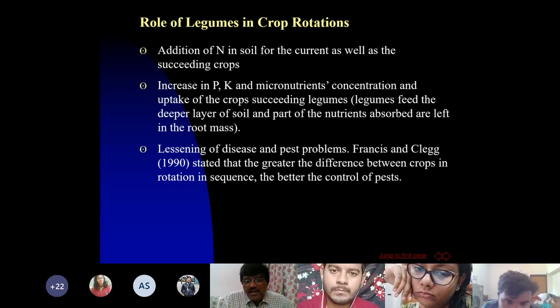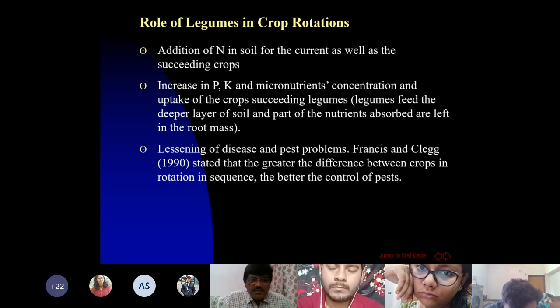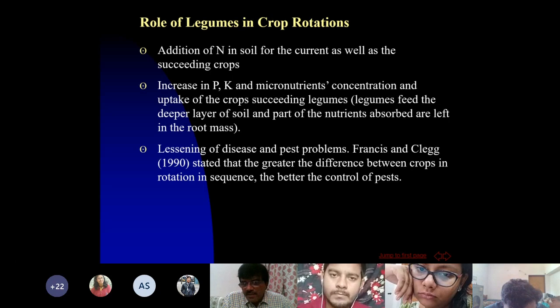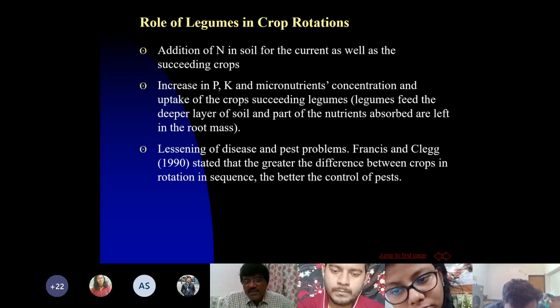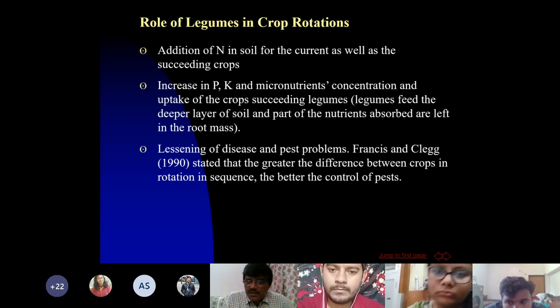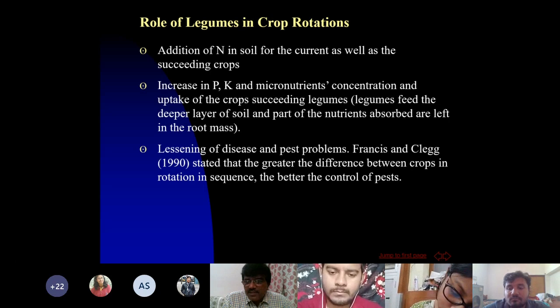After picking the pods, one can mix these residues in the soil, and then they decompose and release certain organic acids which solubilize the nutrients. So overall, it has been observed that if you have legumes in the rotation, the availability of phosphorus, potassium, micronutrients and also nitrogen increases in the soil.